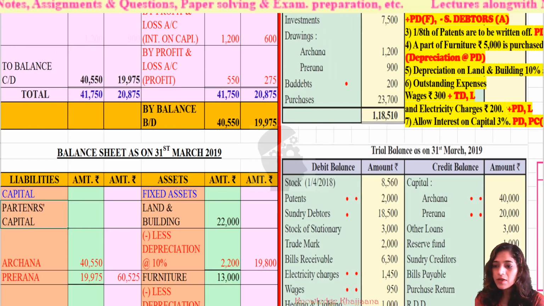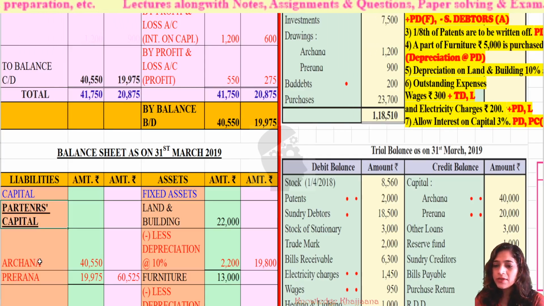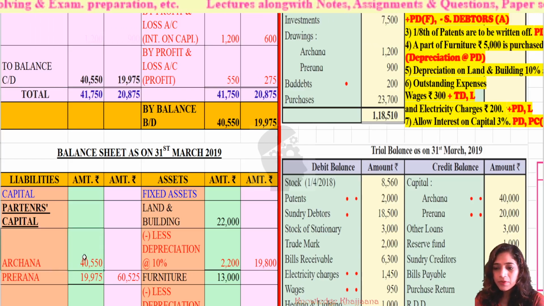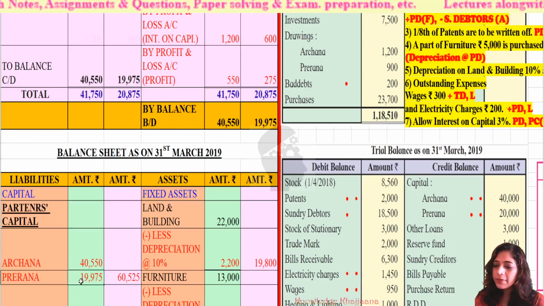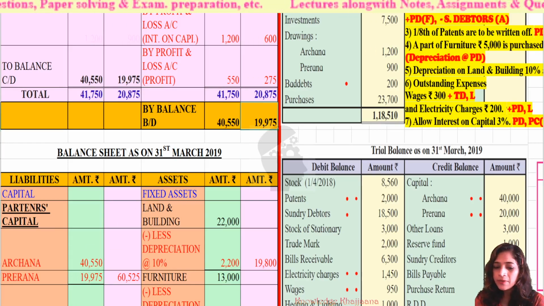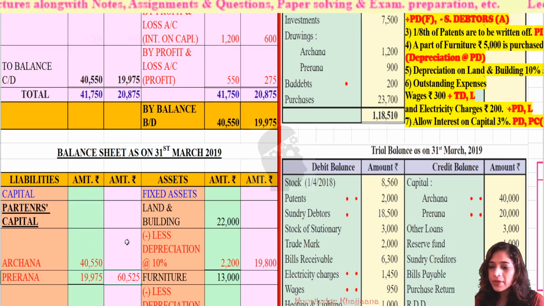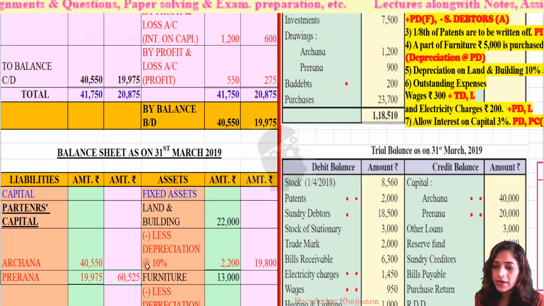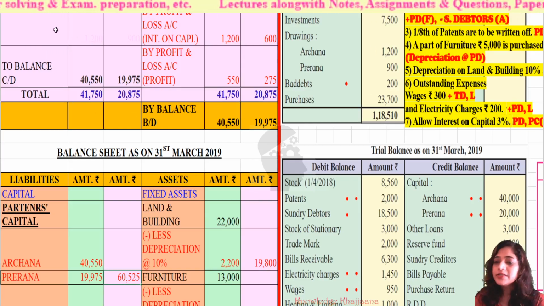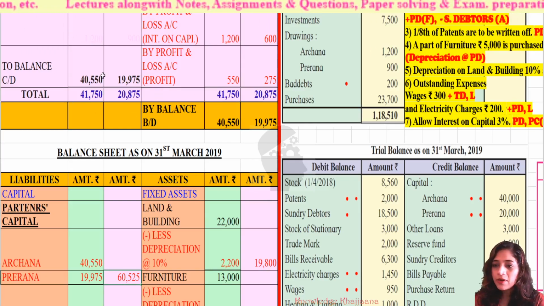See, this should be bold, and we can underline it also, because there are two partners, Archana and Prerna. Archana's capital is rupees 40,550 and Prerna's capital is rupees 19,975. So the total of their capital is rupees 60,525. Okay. With this we have closed the partners' capital account also.